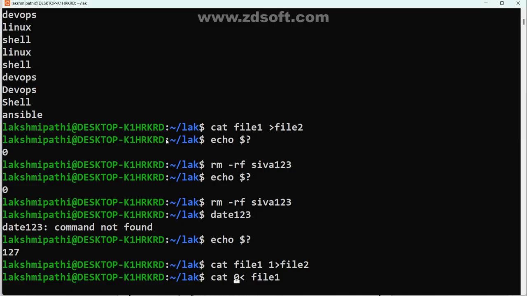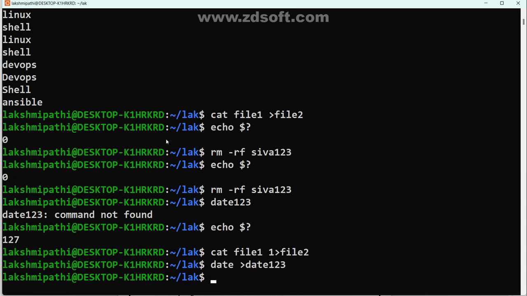I am using the date command. Everybody observe. Date greater than, okay, date 123. Am I correct or not? Is it valid or invalid? Anyone can guess it? Well, invalid, Shivshankar. Check it, enter it. What happens? Date will display the date actually.